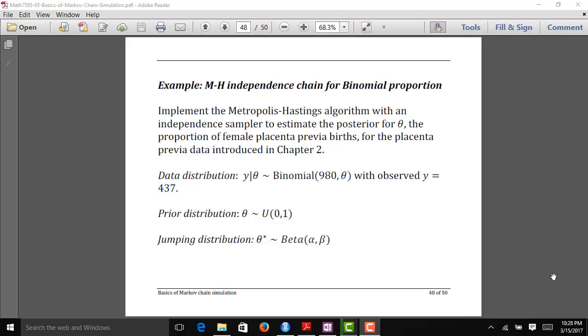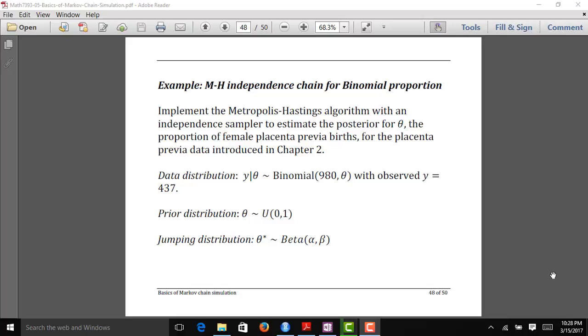And so the idea is that we're trying to estimate the true proportion of placenta previa births that are female using a sample from the European population. We're going to assume that our data distribution is binomial with 980 trials, and theta is the probability that a birth is female. We're going to assume that theta has a uniform 0-1 prior distribution, pretty standard, and then our jump distribution for our Metropolis-Hastings algorithm is going to be an independence distribution.